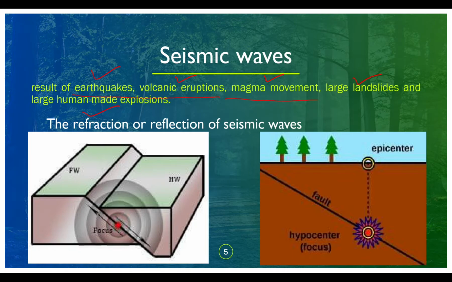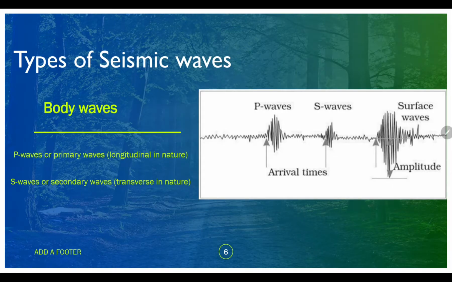First you should understand what the focus and the epicenter are. The focus, or hypocenter, is the point where the earthquake energy is released, and the point directly above it on the crust surface is known as the epicenter. Then, for seismic waves, we have two types, the body waves and surface waves.